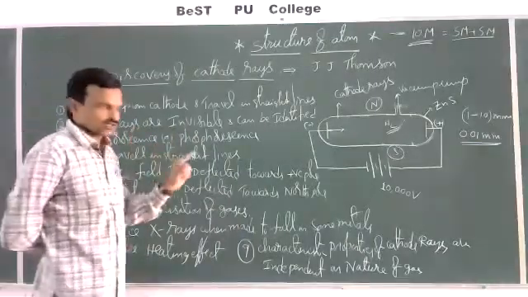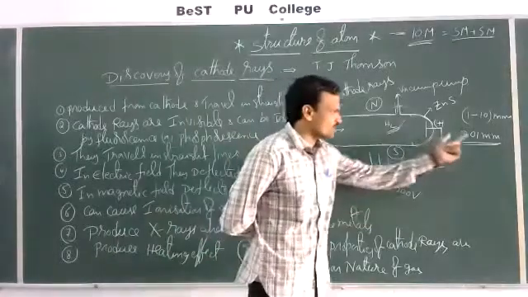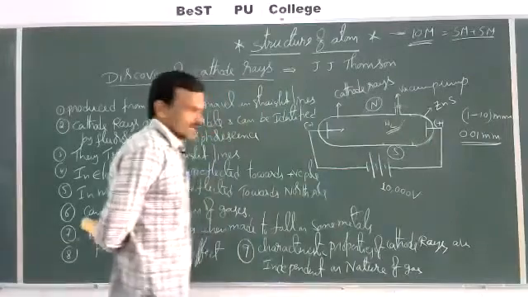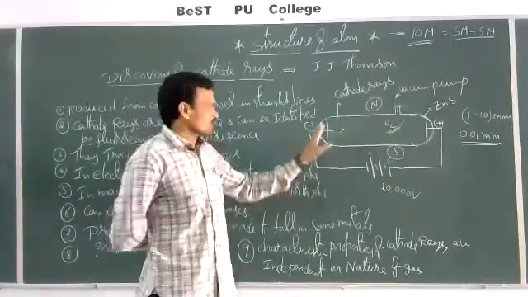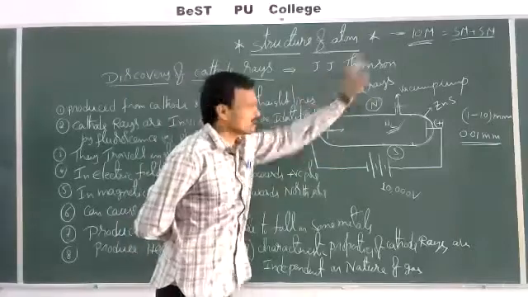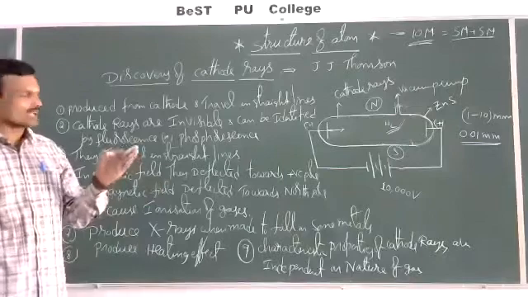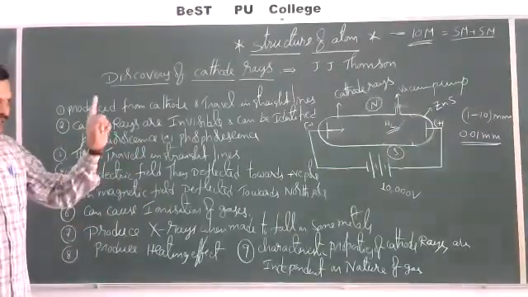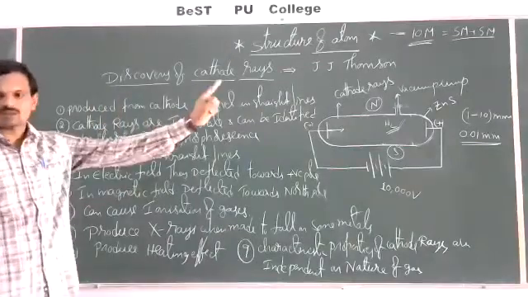This was first studied by the scientist J.J. Thomson. So what are the characteristic properties of cathode rays? First one, cathode rays are produced from the cathode and travel in straight lines without any deflection.